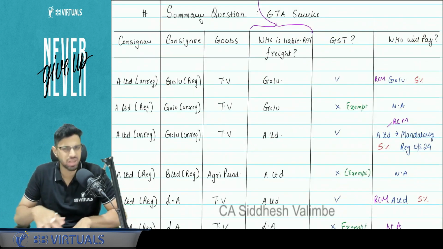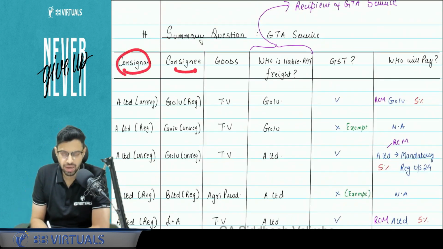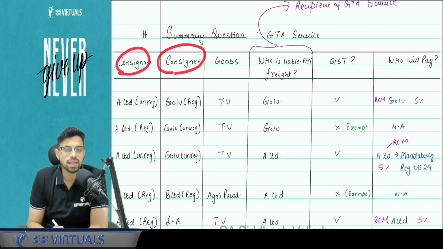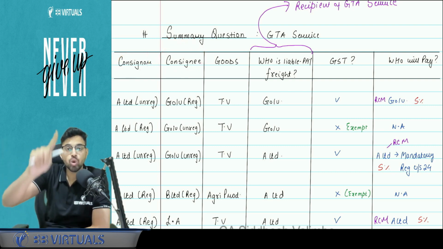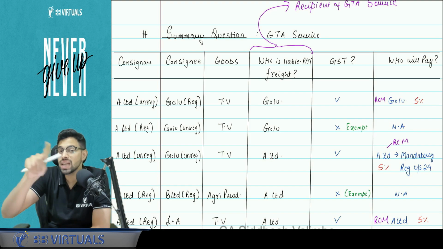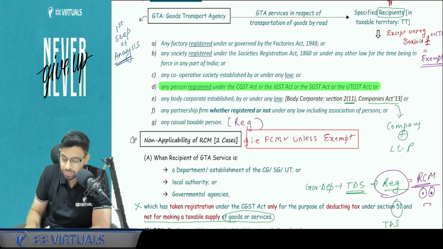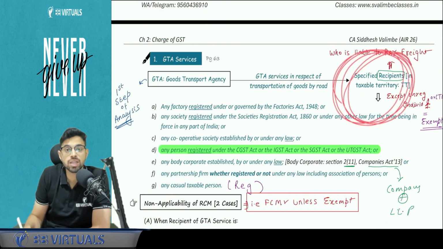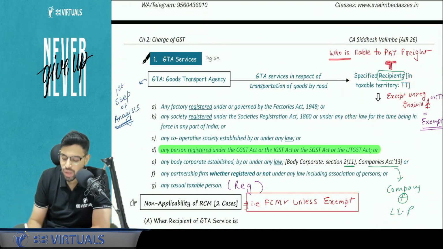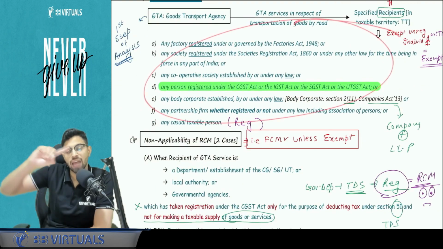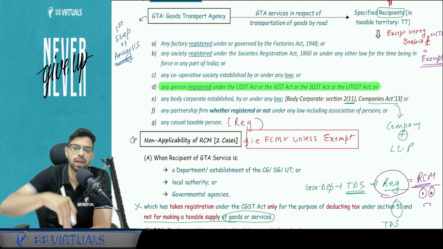And always pay attention when the question is given. I have just given a sample question here, not a very difficult one. Let's say the consignor and consignee are given in your question, and goods transported are given. You always have to pay attention to who is liable to pay the freight. I don't care who is the consignor and consignee of the goods being transported. I do care about who is liable to pay the freight. The person liable to pay the freight will be the recipient of the GTA service, so whatever logic I applied here is applicable with respect to the recipient. See my marking, I have written the person who is liable to pay the freight. I don't care whether he is a consignor or consignee. I will see who is liable to pay the freight, and then analyze his structure. Then I will see whether exemption is applicable or not. Then I will apply the RCM FCM logic.